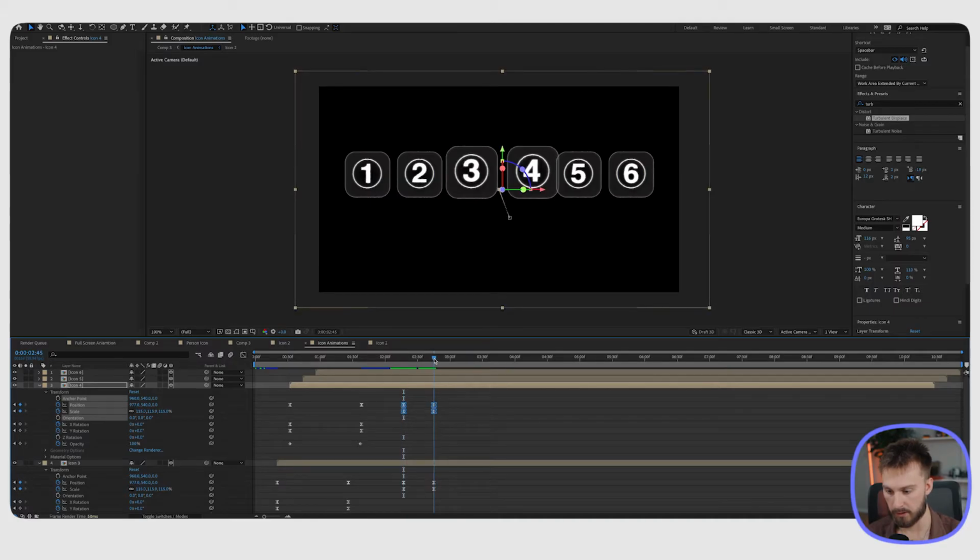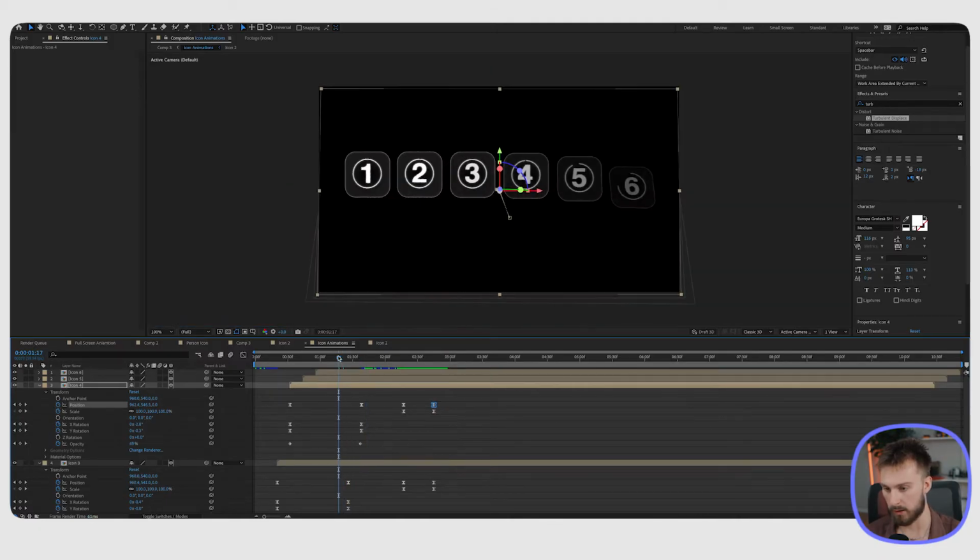So the positioning is going to be a little bit off. The only thing we have to manipulate is where it ends up. So I'm going to move it to the right a little bit. Should be good. And then what we can do too is for the 2 and 5, we can make them scale up a little bit as well. So I'm going to bring my playhead to when 3 and 4 start scaling up.